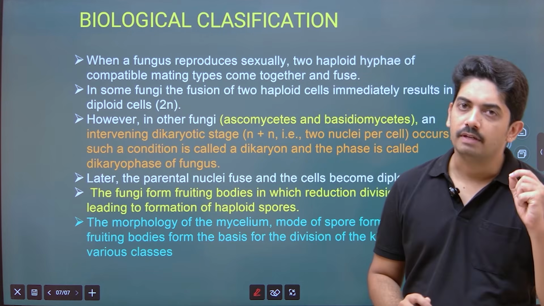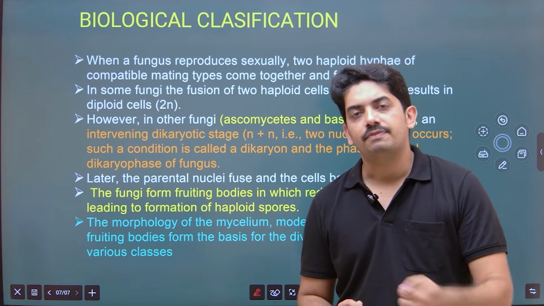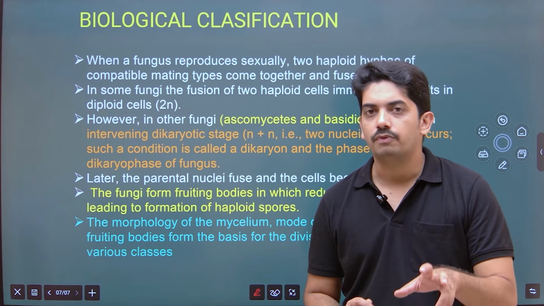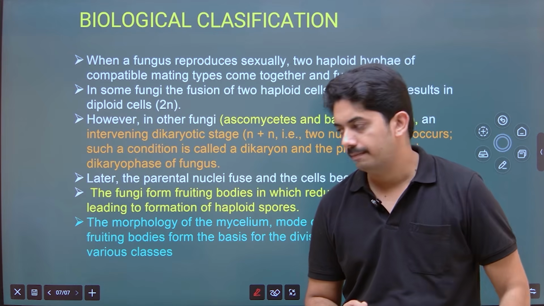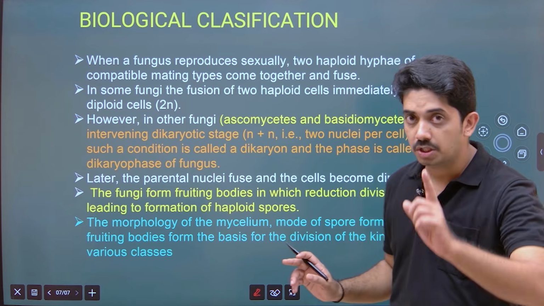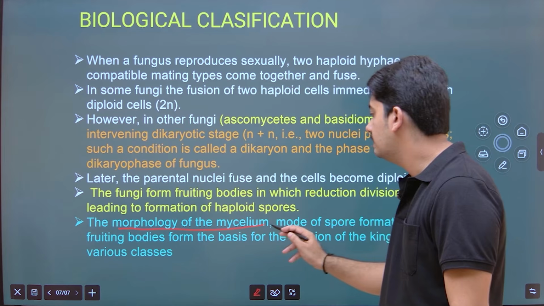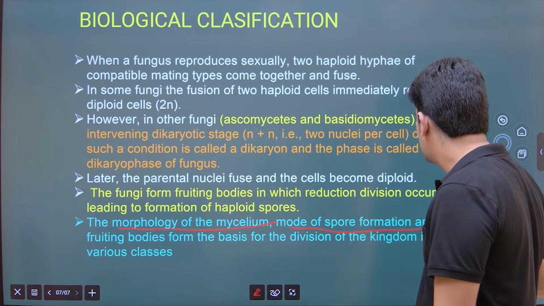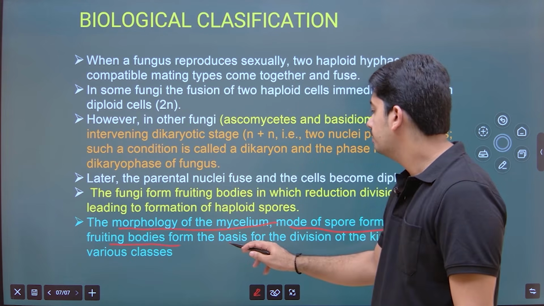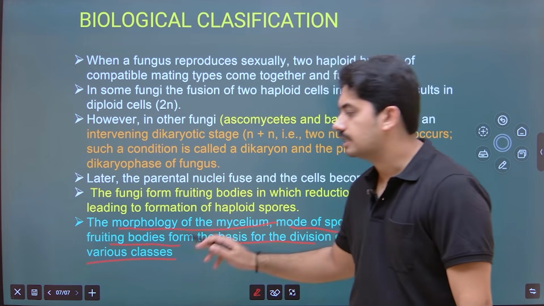Very important: even though sexual reproduction leads to the diploid cell zygote, after that the zygote undergoes meiosis and the spores produced in fruiting bodies are haploid. So the morphology of the mycelium, mode of spore formation, this is a very, very important character. Morphology of the mycelium, mode of spore formation, and fruiting bodies form the basis for dividing the kingdom into various classes.